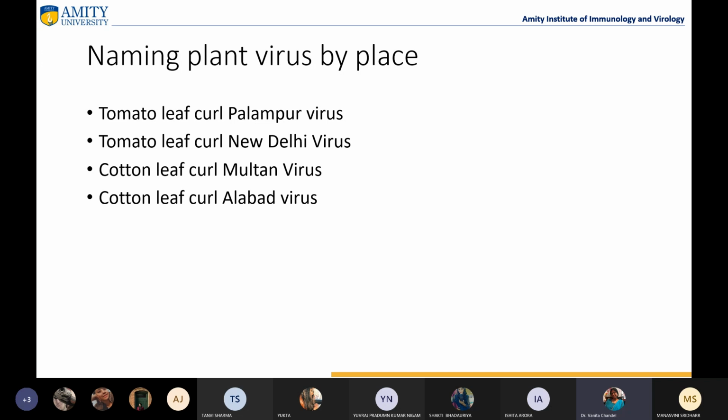As and when we get guidelines for this, like these people have proposed that this should be done this way, if ICTV and other committees approve that we will not name viruses on the basis of the places they are causing diseases, then it can be taken seriously, and people will drop the place name out of the viruses. Otherwise it is still going on that way, right?